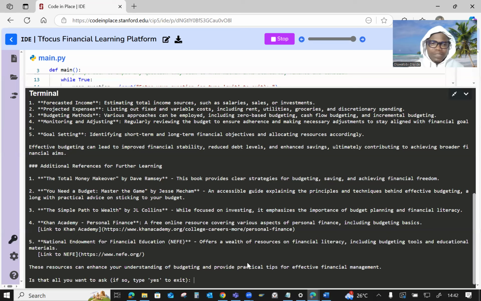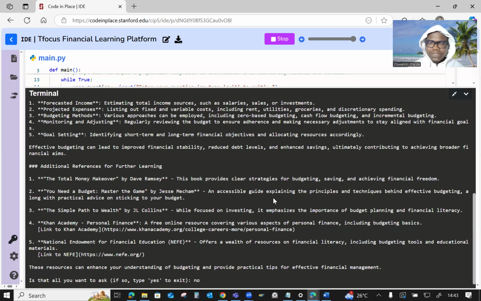This code acts like the initial code that is designed to end whatever activity you are doing on the platform. Right now, I'm not ready to end because I'm still going to come back here. If I prompt this platform a million times, I will always have this at the end of each response. So what I want to do quickly is learn further. Now, I've asked about budgeting. One thing you also need to know is if I click no,